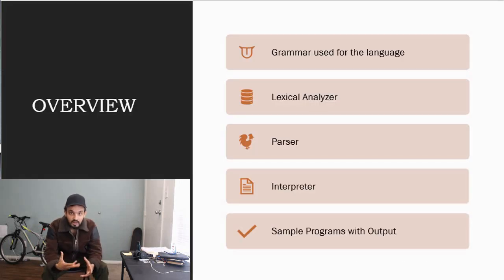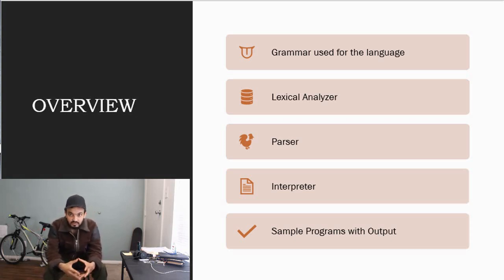Going forward with the presentation, starting with the introduction, the general overview of the presentation is the grammar included for the language, lexical analyzer, parser, semantics, as well as sample programs with output.